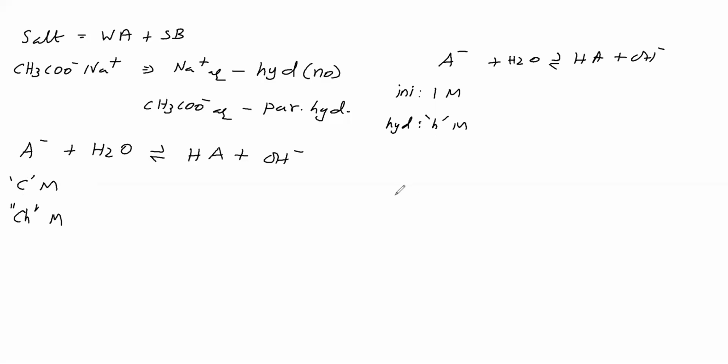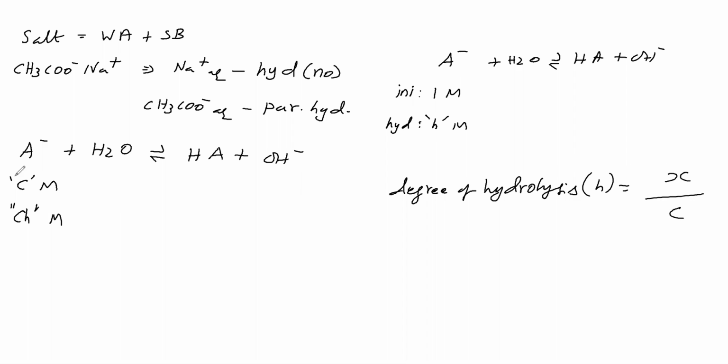Now we will say the degree of hydrolysis formula is h. Suppose X is how much undergoes hydrolysis, and in the denominator we have to write the initial concentration.